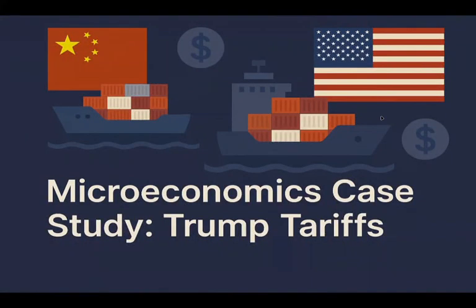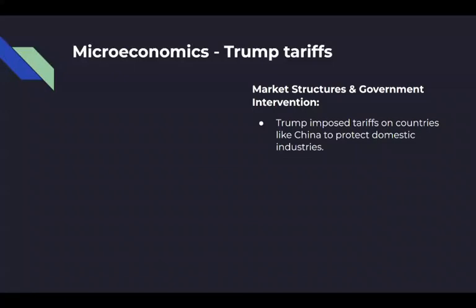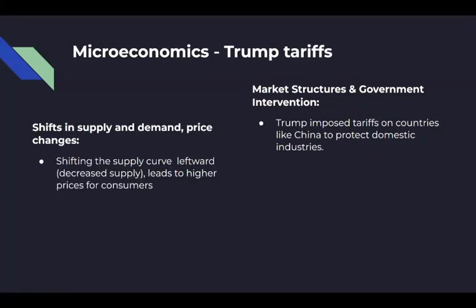Trump's tariffs are a strong real-world example that highlights several key areas of microeconomics, such as the market structures and government intervention. Tariffs are a tool governments use to influence markets, particularly by restricting imports. Trump imposed tariffs on countries like China to protect domestic industries. This is a clear example of the government stepping in to alter the free market outcome.